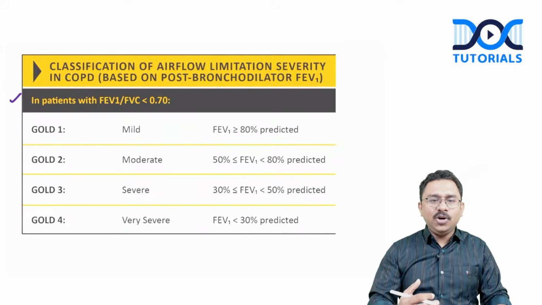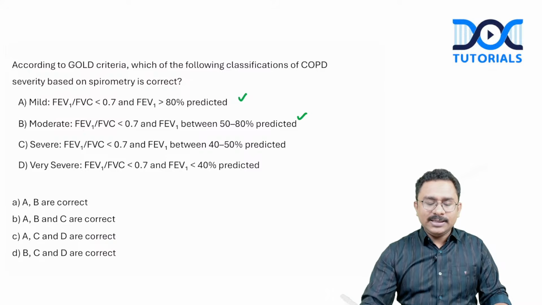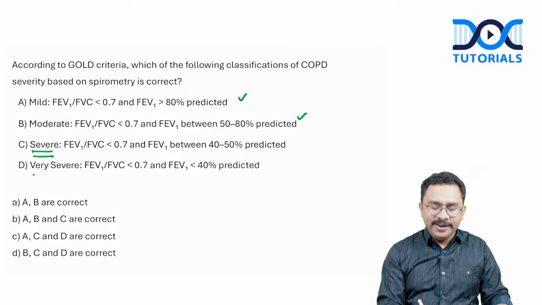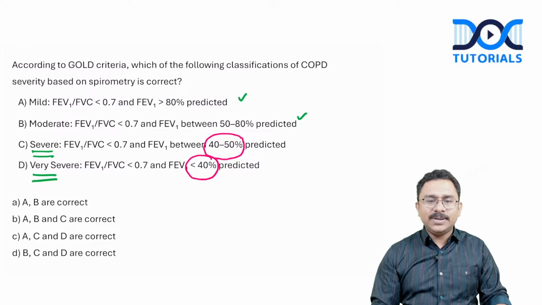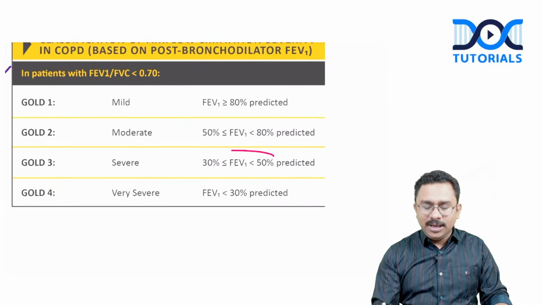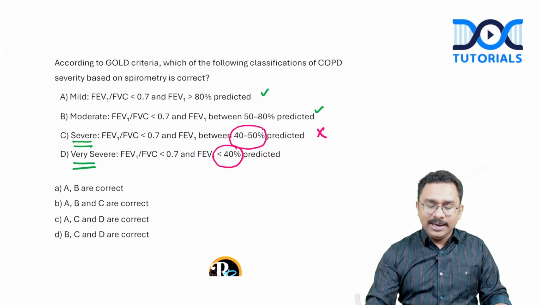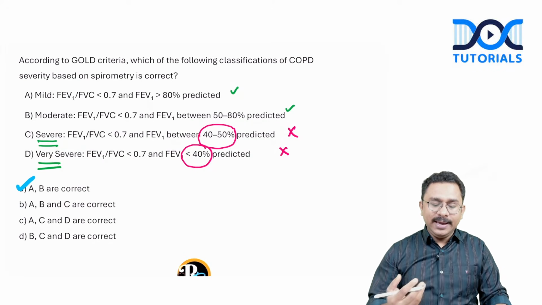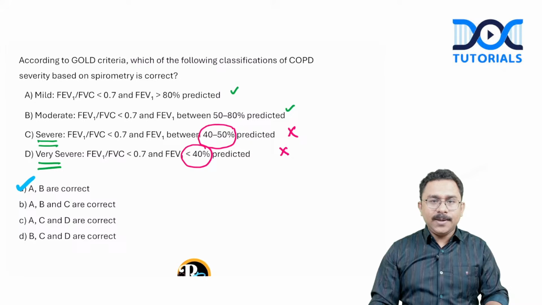So if you take GOLD 1, 2, 3, 4, the first two options are actually correct. They are suggestive of mild and moderate severity in case of the GOLD criteria. But look at severe as well as very severe. So here the mention is regarding 40 to 50% and less than 40%. That is wrong. This is about 30 to 50% and less than 30%. So the last two are incorrect. So if the question is which of the following are correct, then it has to be A and B that are correct. Okay, that is clear. The answer is going to be option A, right?